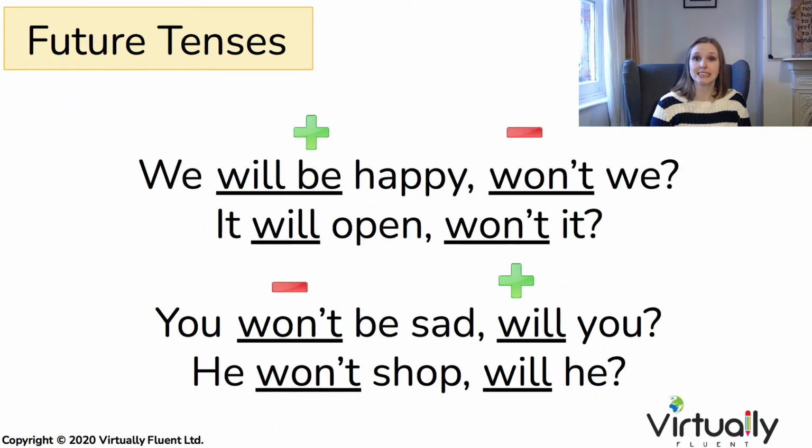The future tenses use either will or won't as the question tag. We will be happy, won't we? It will be open, won't it? You won't be sad, will you? He won't shop, will he?